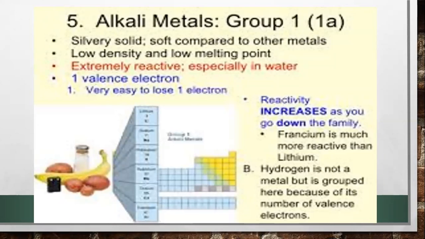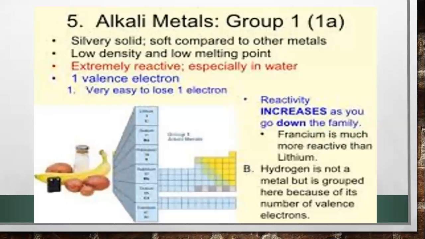Valence electron, very easy to lose 1 electron. They have 1 electron in their outermost shell, and it is very easy, if they are having only 1 electron in the outermost shell, to lose this electron. So it means that all the members of group 1 that are having 1 electron in their outermost shell can lose 1 electron, and definitely they will become cations. Yesterday we discussed that when an atom is going to gain an electron, it will become an anion, and whenever an atom is going to lose an electron, it will become a cation. Why will it become a cation?